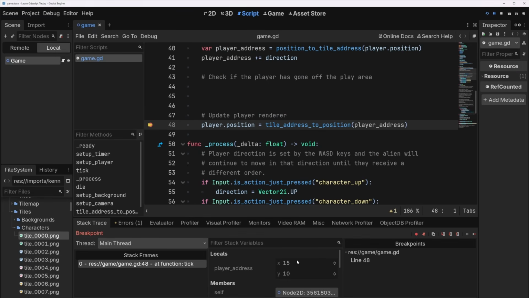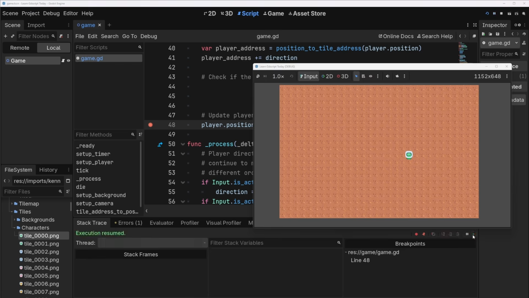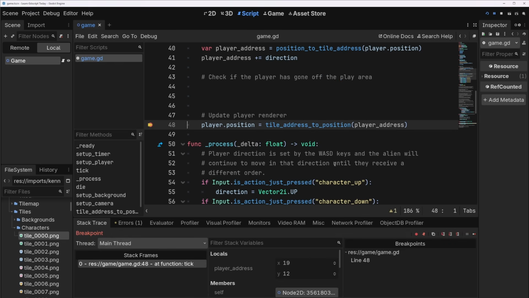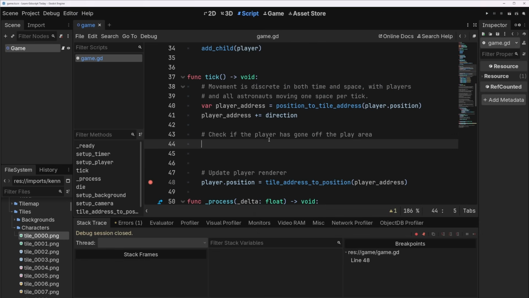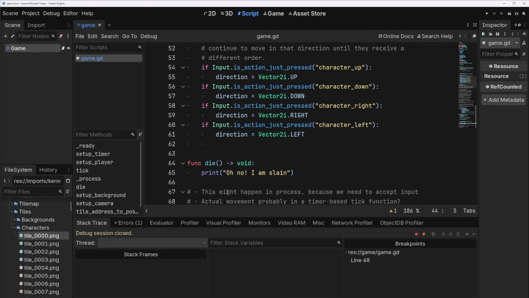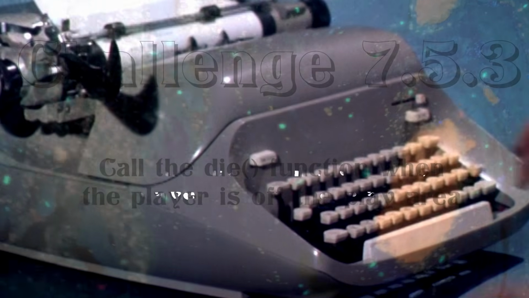So tick 1, player address is at 1510. And if we press play here, he's not moving at all. There you go. 1610, he's moving right. 1710, 1810, 1910. I'm going to try to move him down here. 1912. Again, it goes up by 1 depending on what direction you're going in. Okay, try to figure out what it's going to look like if the player has left the play area and use that to call die.